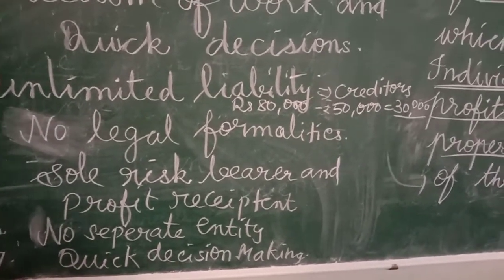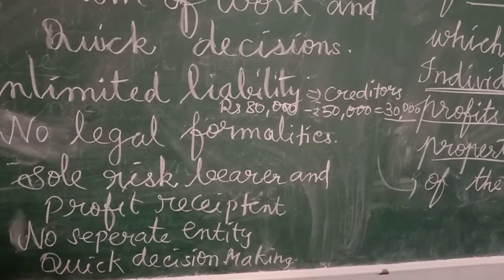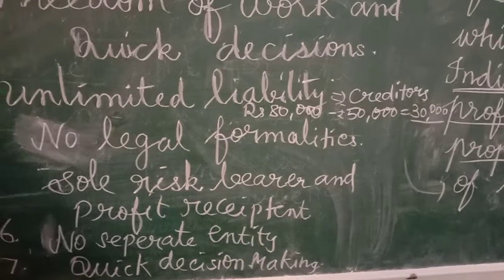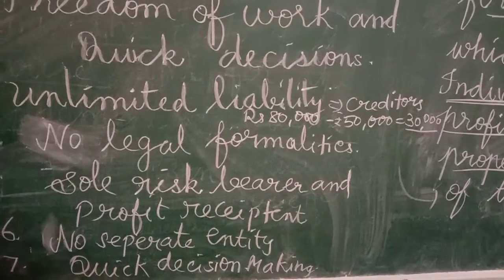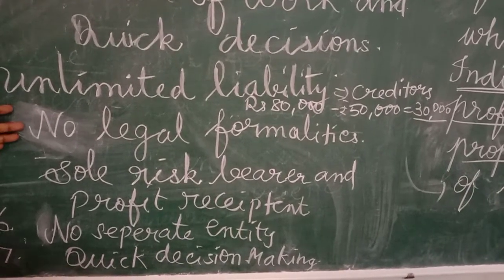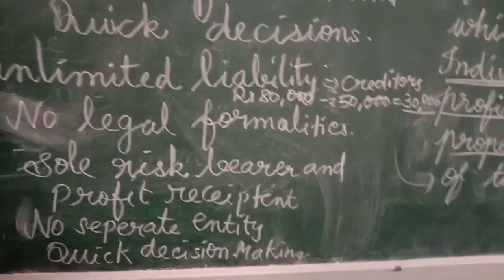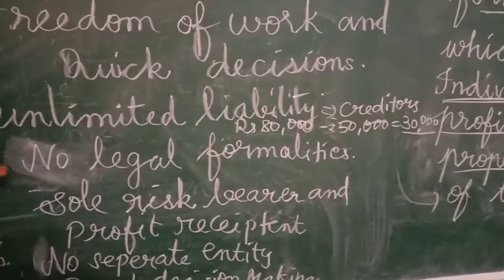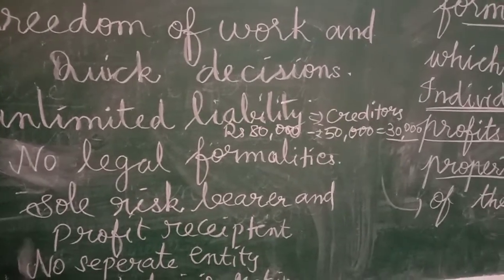Then next comes no legal formalities. This is a very small business, isn't it? So it is very easy to form a sole proprietorship. There are no legal formalities, no license to obtain, and also no separate law for the sole proprietor.